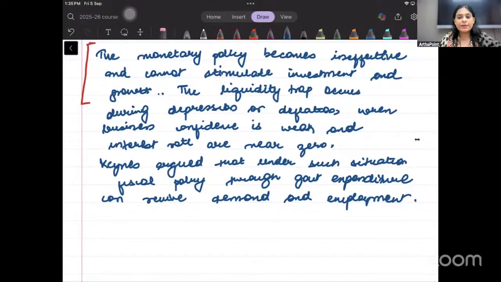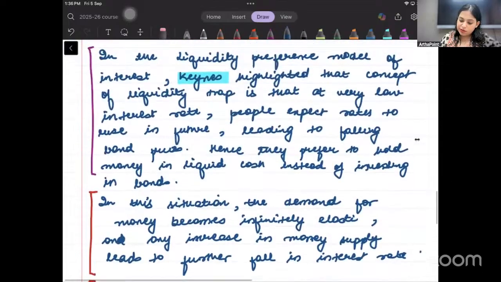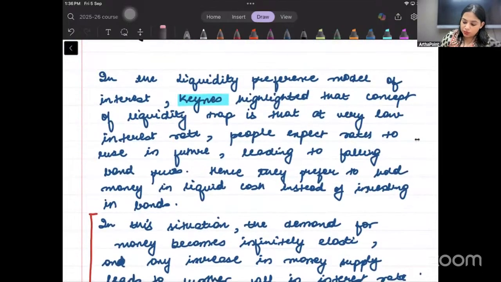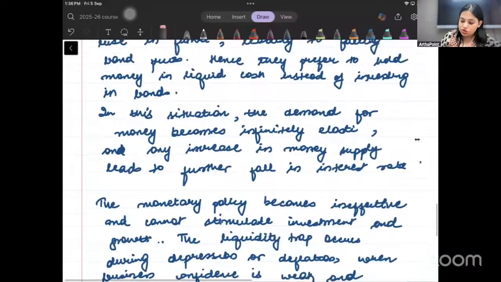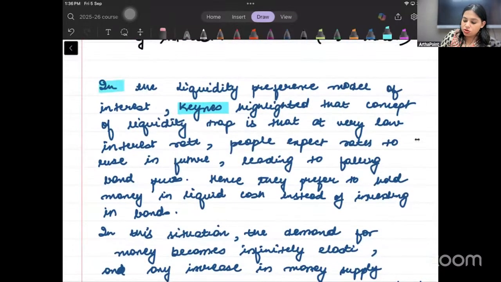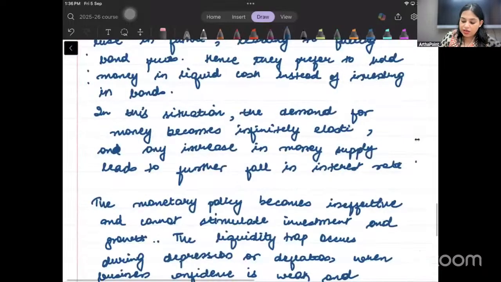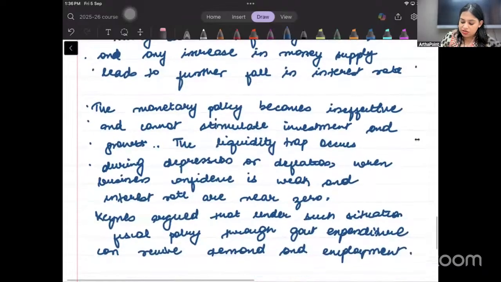Acha, now let's try to see whether we are well within the word limit or not. So, we have 6 words on an average per line, and 20 lines. 20 into 6 words on an average, 120 words.